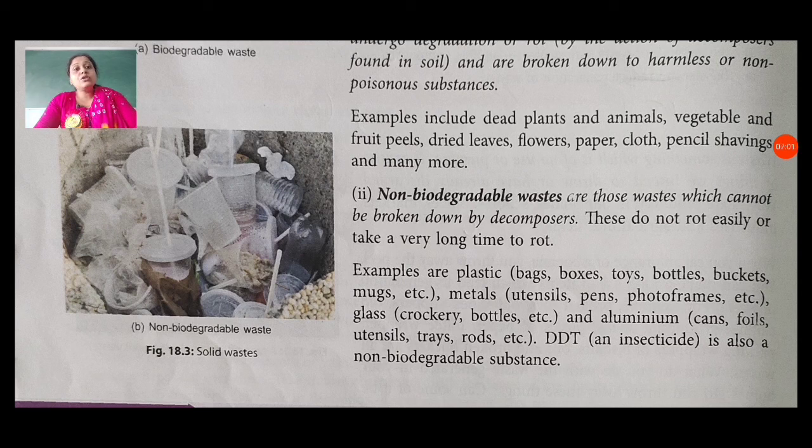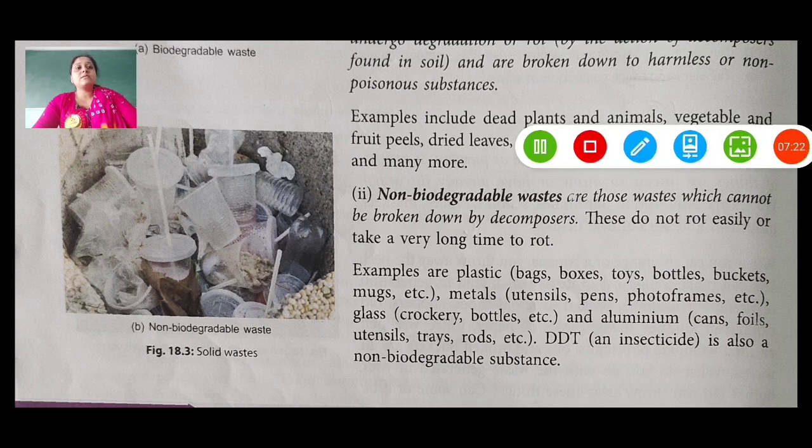These are all non-biodegradable waste. Students, look here: the things we use that are biodegradable are fewer compared to non-biodegradable, because nowadays we use different things which are all made from non-biodegradable waste.